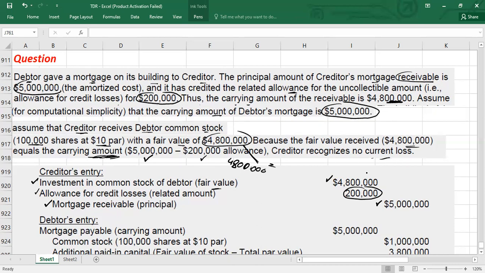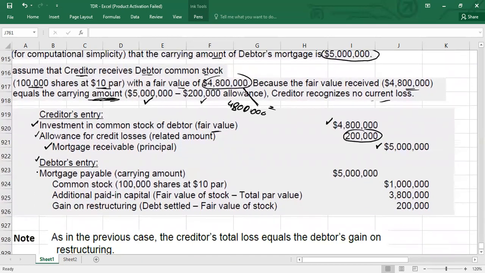Okay, guys, I hope it is clear, right? Then here we have the debtor's entry. In the books of the debtor, we will debit the mortgage payable first with the principal amount of 5 million, because in the debtor's books it's a liability. And we will credit the common stock first with the par value. I hope you have the idea about equity, guys, because we always record the common stock at par value. How many stocks have we issued? 1000 times $10, the par value given in the question. The difference between the fair value of the stock and the par value we record under the additional paid in capital account, which is 3.8 million.